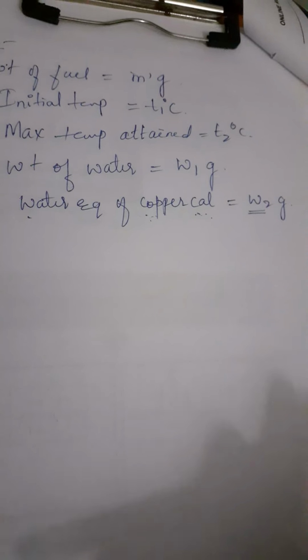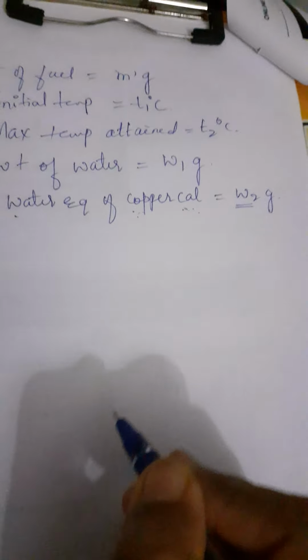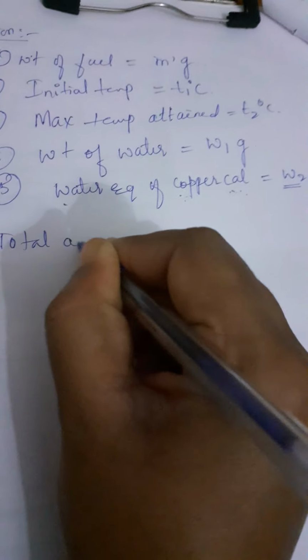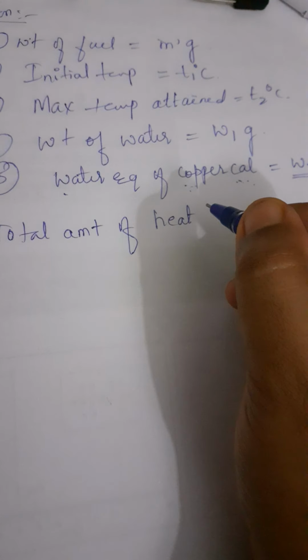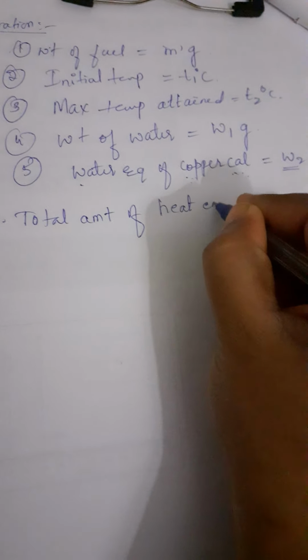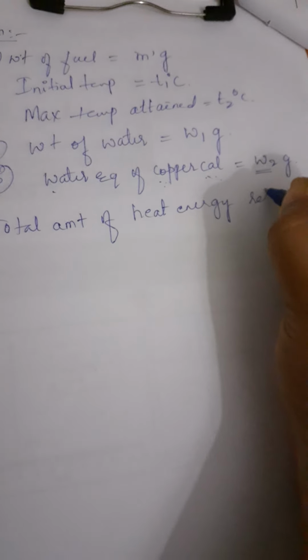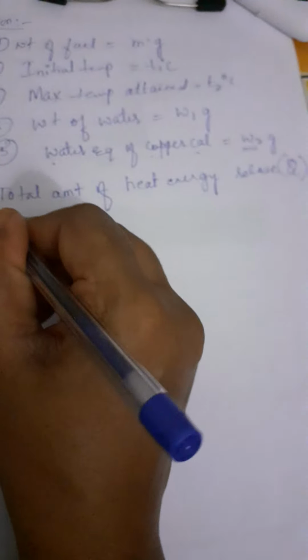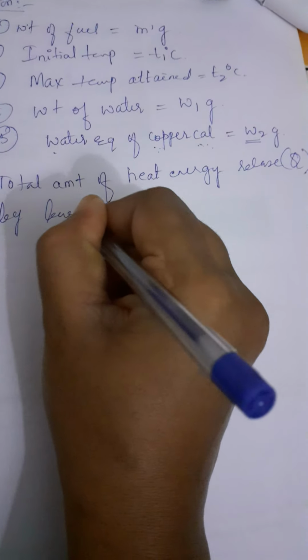Okay. Now, therefore the total amount of heat energy released, suppose it is Q, by burning of m gram of fuel will be equal to what?